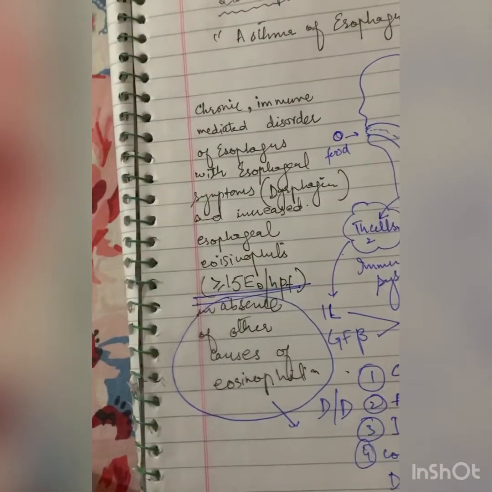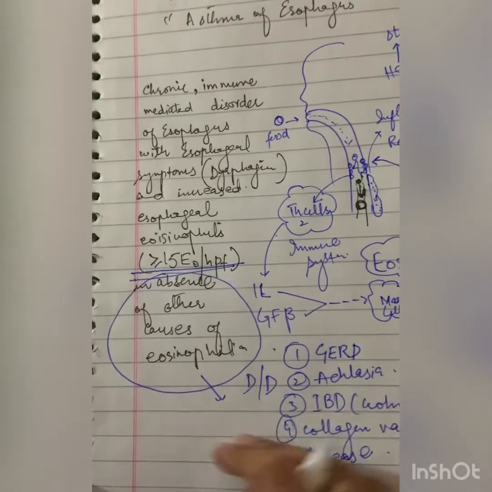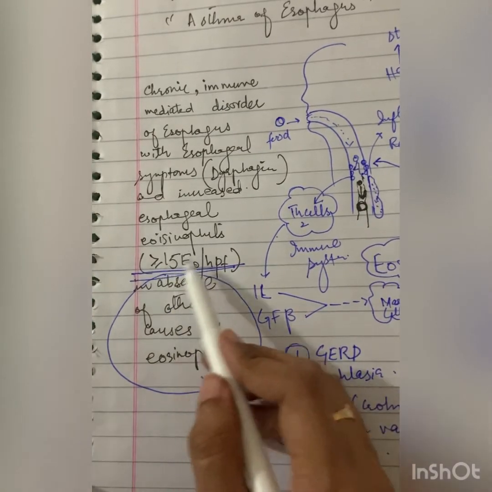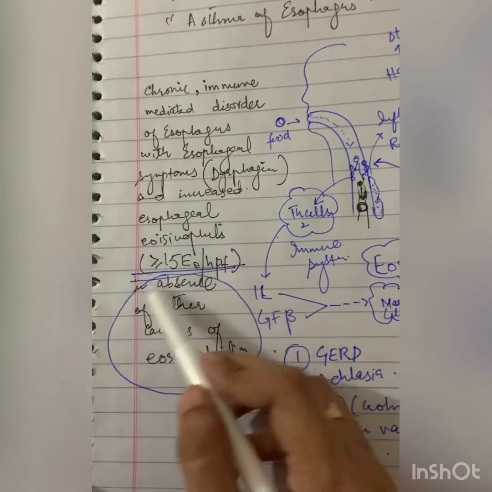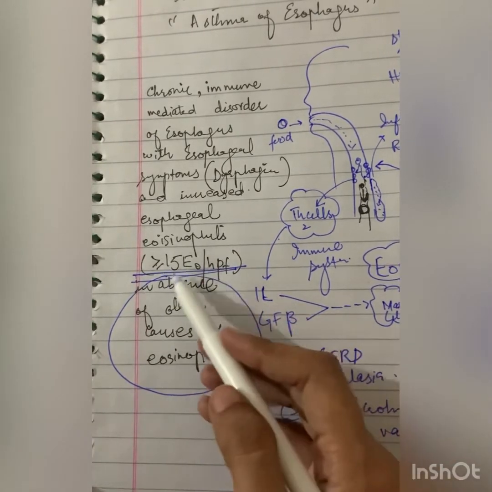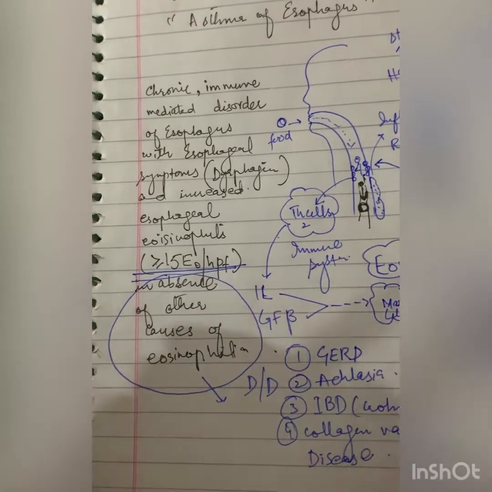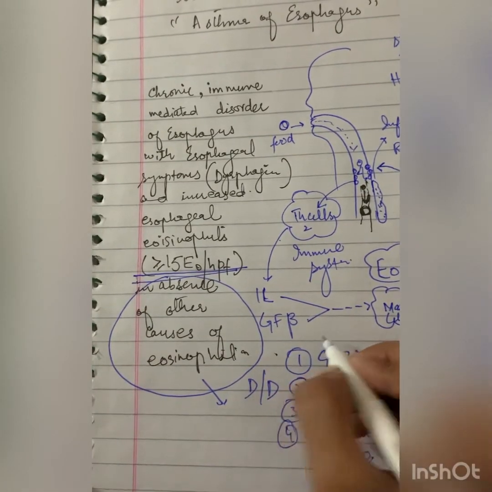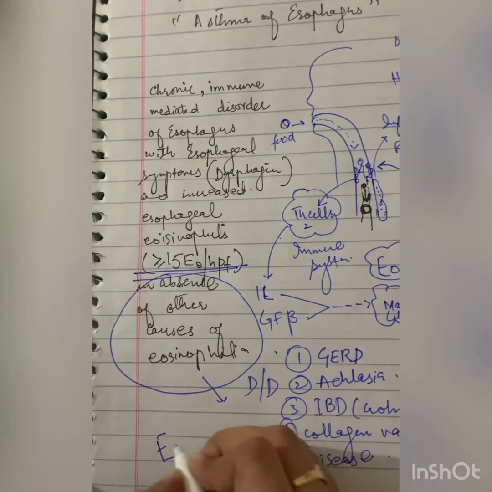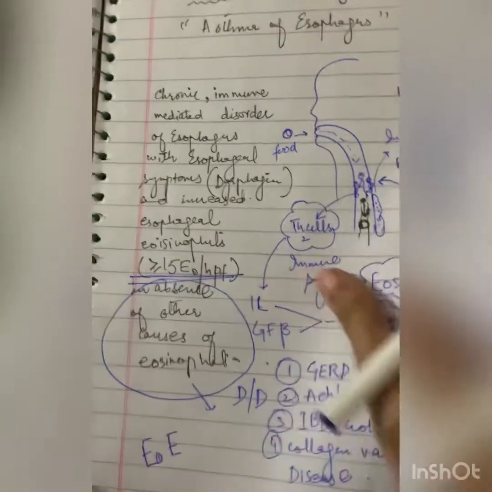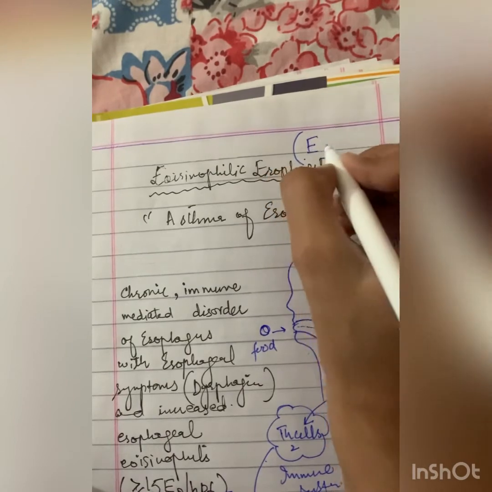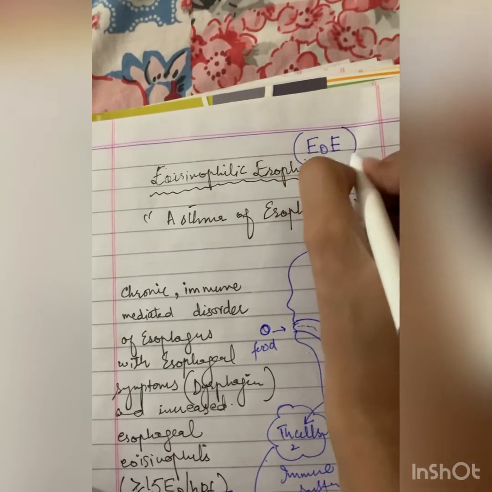So these are the main differential diagnoses in which we find eosinophils in the esophagus, but they are not this much high. If it is more than 15 eosinophils per high power field, then it is most likely eosinophilic esophagitis, abbreviated as EOE. We should write here that we denote eosinophilic esophagitis with the abbreviation EOE.